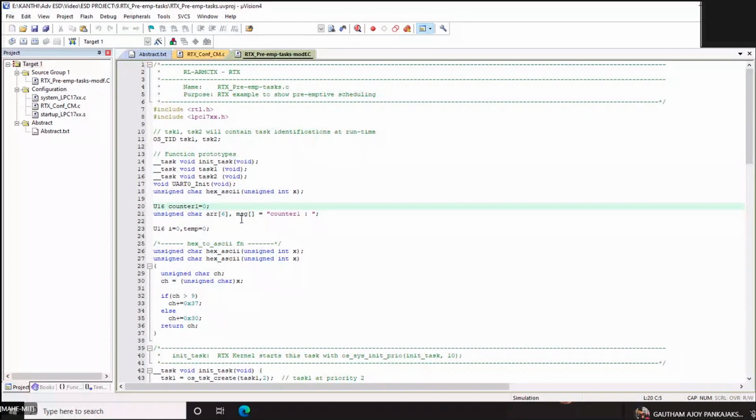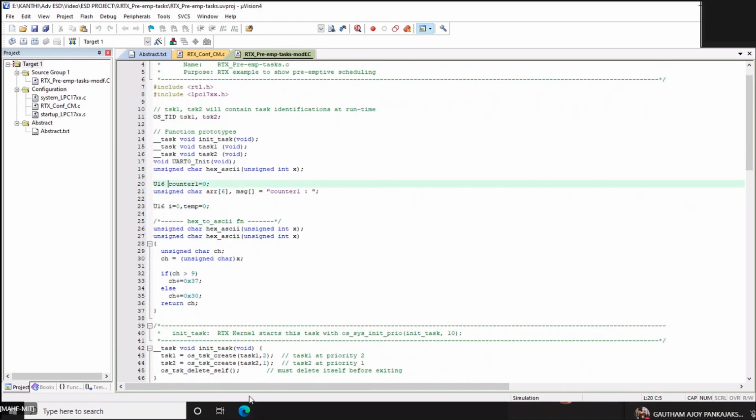Since I'm using a message called counter, which I'm going to display, you declare it with unsigned character, allocating some memory space for your array. You will get this later when I move on to the code. So these are all the declarations which I am using.